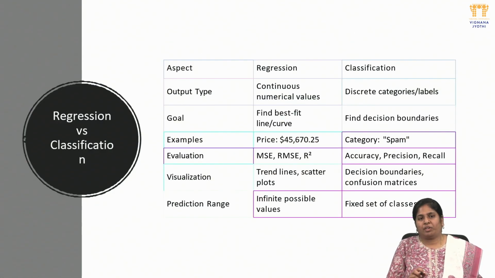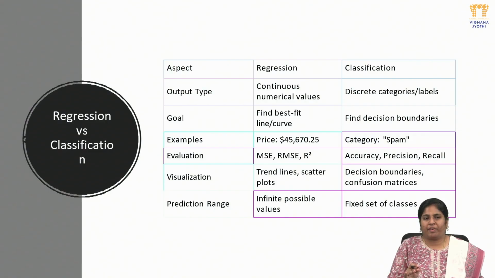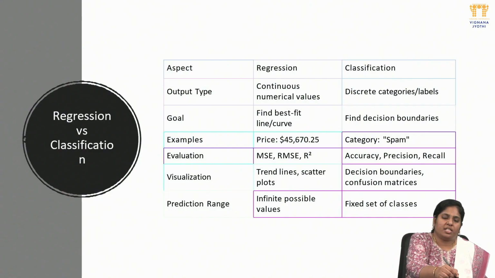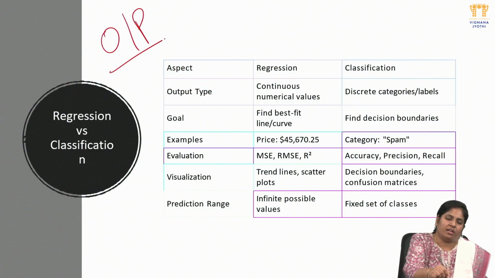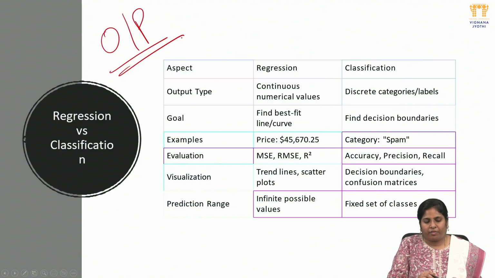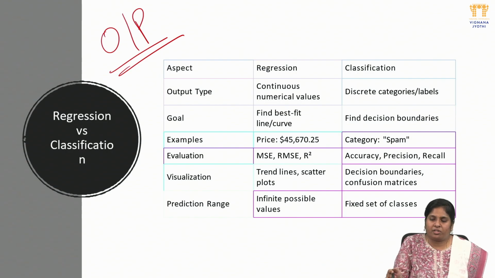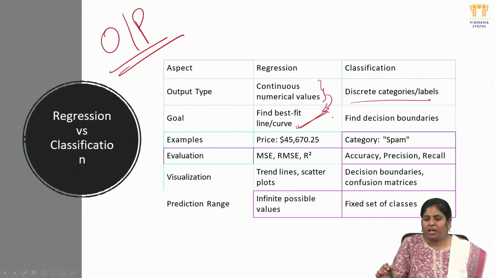Whereas coming to supervised, unsupervised, regression and classification, these are the output-based categorization. Coming to regression and classification, these are the main differences we observed. Output type for regression is a continuous value. For classification, it is a label or decision making. Next, the goal is to find the best fit curve or line so that we make a correct decision depending on the range of values defined by the regression.